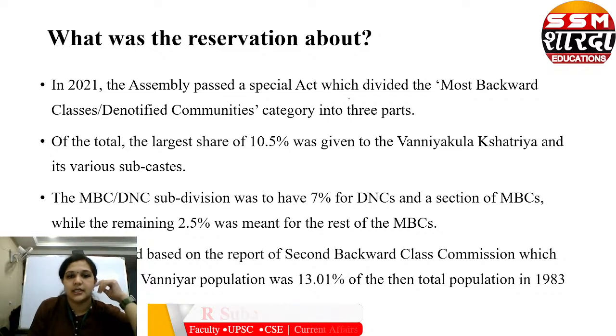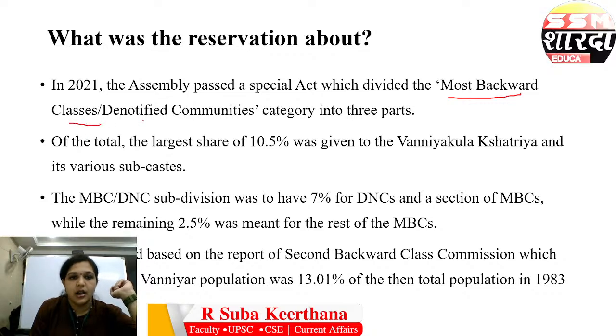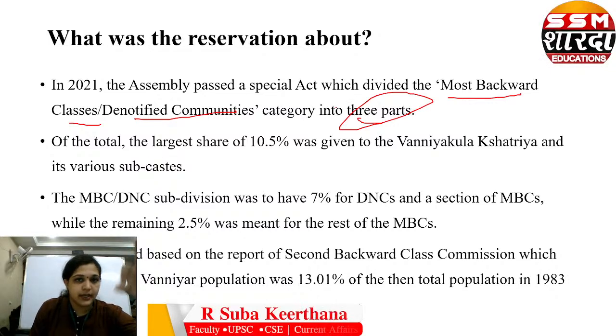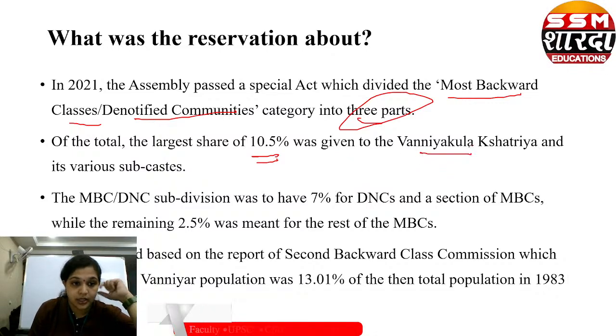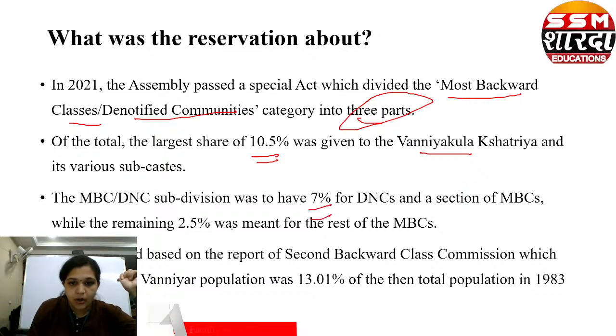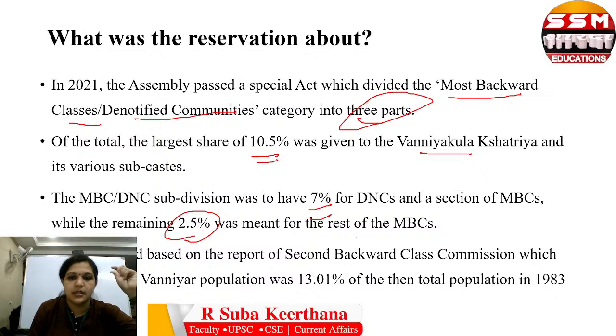So in 2021, the Assembly passed a special act which divided the most backward classes or denotified community category into three parts. Of those, a larger share of 10.5 percentage was given to Vanniyakula Kshatriya and its various subcastes. The subdivision was to have 7 percentage for DNCs and a section of MBC, while the remaining 2.5 percentage was meant for the rest of the MBCs.